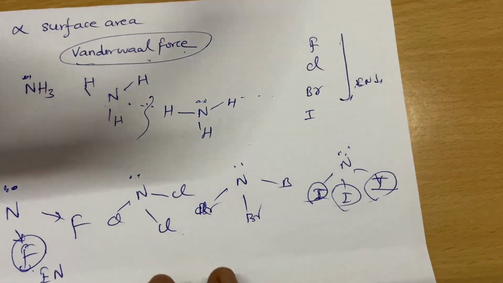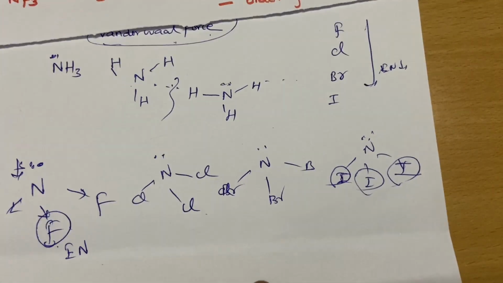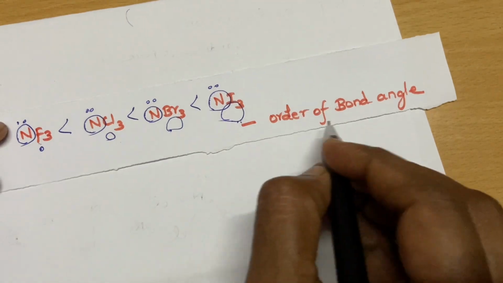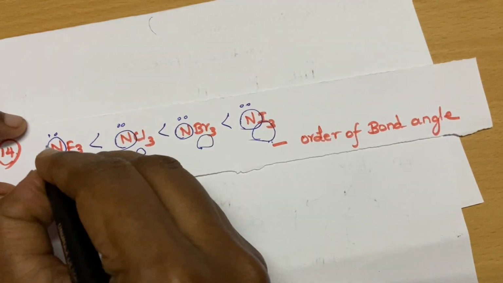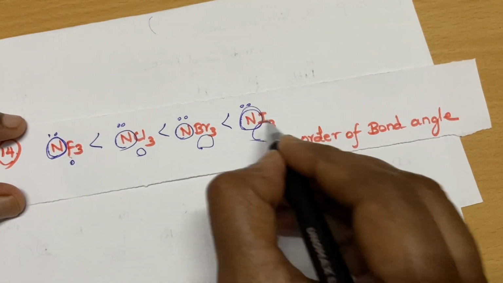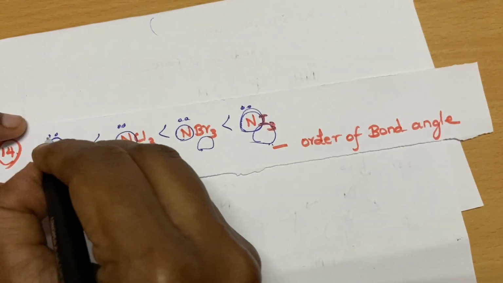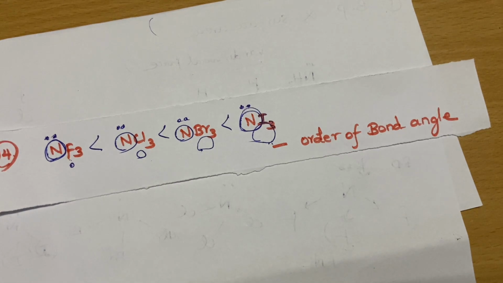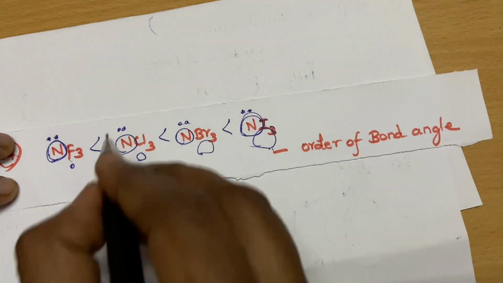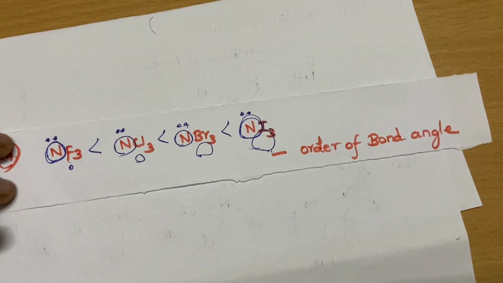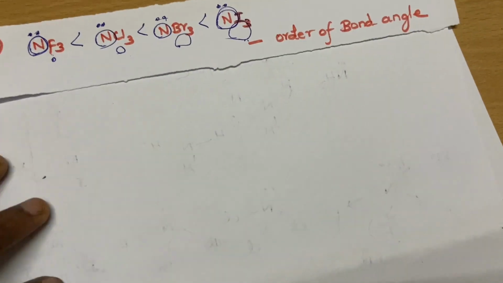Okay. Then order of bond angle. So students, this is very, very, very important. I am going to tell you the trick how to solve any kind of bond angle. We are going to solve the order of bond angle. So here, if you see, students, the central atom is same, the side atom is different, and the central atom has lone pairs. And please make a note, if you have lone pairs, you have to take into account the repulsions. Simply I'll tell you, you follow the rule.